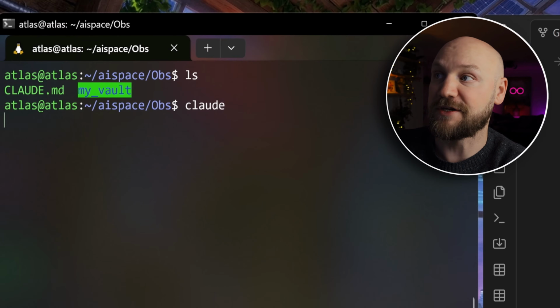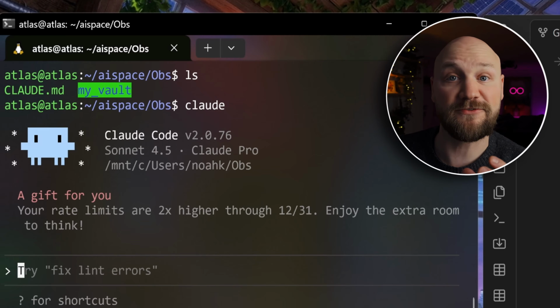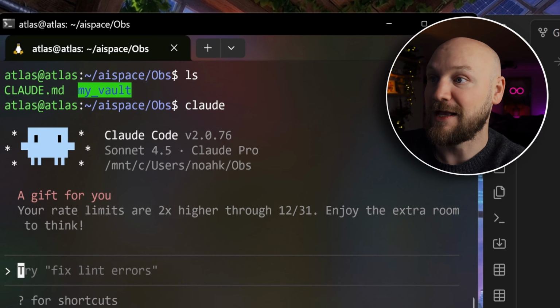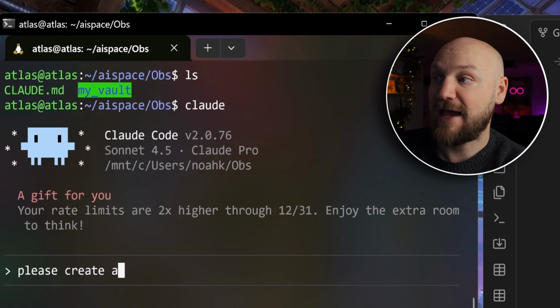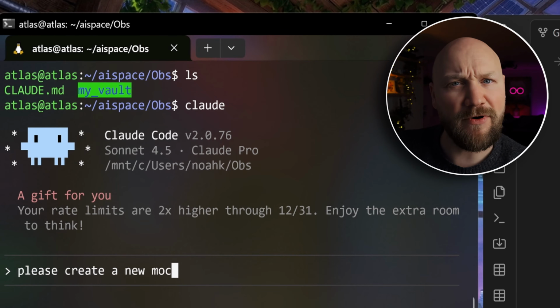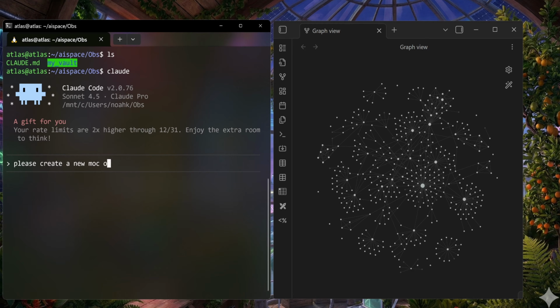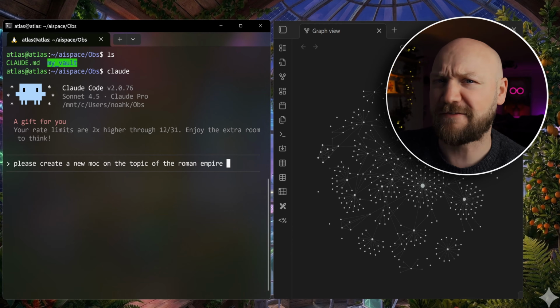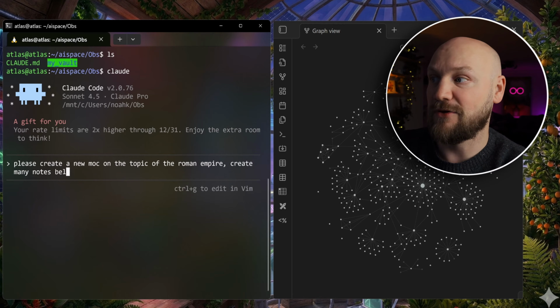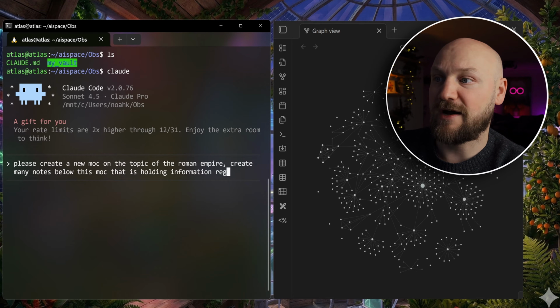Let's open Claude here, and Claude is going to load up. It's from Anthropic. It's a nice large language model, and I'm going now to ask, please create a new MOC, that is map of content, on the topic of the Roman Empire. Let's assume that I want to learn a lot of stuff from before the Roman Empire. Create many nodes below this MOC that is holding information regarding different epochs in the Roman Empire. So let's let Claude do the job.